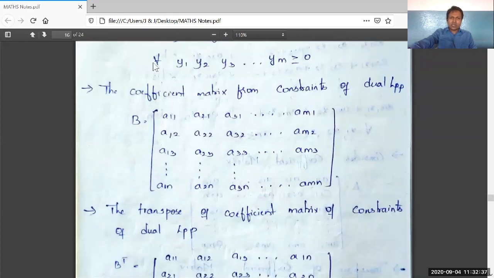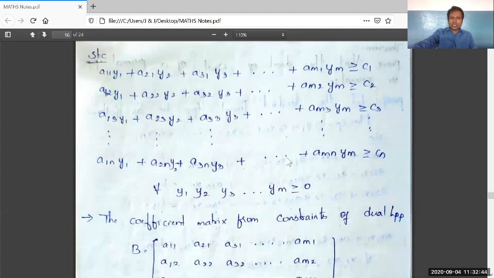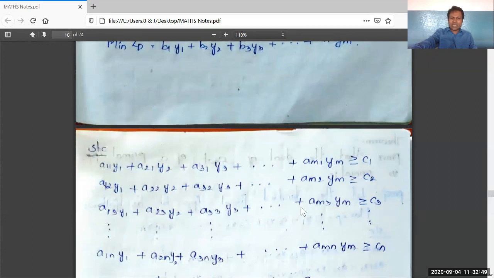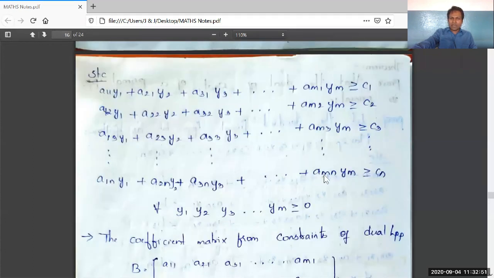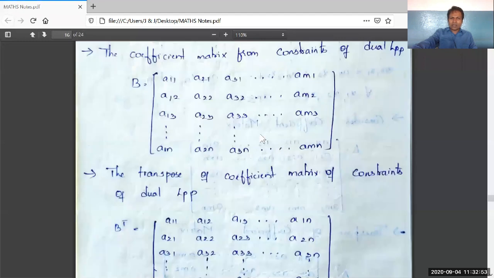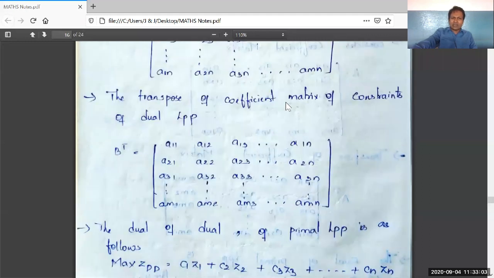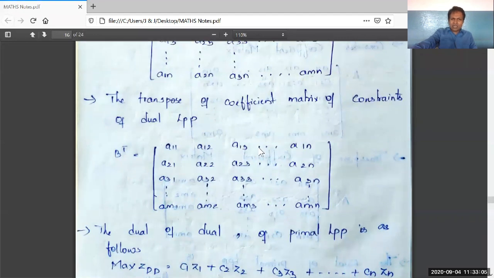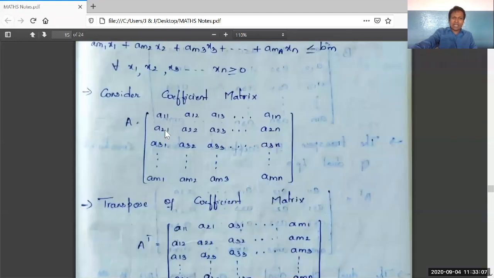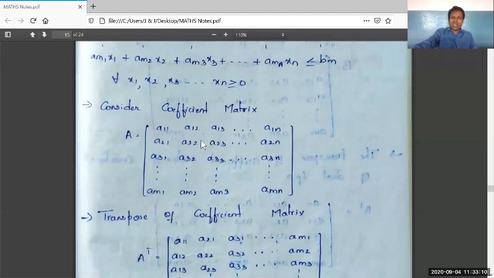I am taking those coefficients as one matrix, capital B. See here, the elements are a11 to am1, a12 to am2, a13 to am3, a1n to amn. Again for this coefficient matrix, we have to write the transpose matrix: a11, a12, a13, so on up to a1n. The same as the original coefficient matrix capital A.